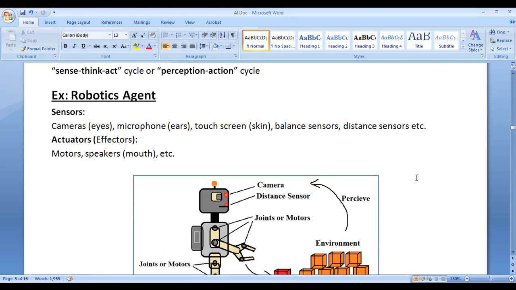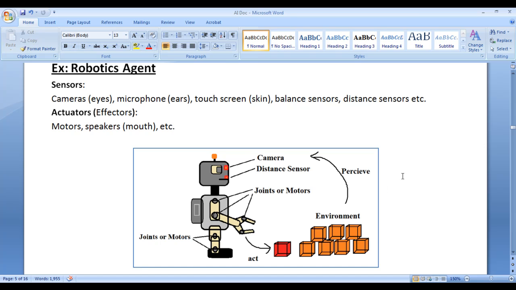Let's have an example and understand it better. I told you in the previous video tutorials that robotics agent, game agent, trading agents, etc. are examples of intelligent agents. Here we are going to discuss the robotics agent. We know that robots are made of different components like cameras, microphones, touchscreen, balance sensors, distance sensors, motors, speakers, etc. Cameras, microphones, touchscreen, balance sensors, distance sensors, etc. are considered as sensors. Motors and speakers are considered as actuators or effectors.